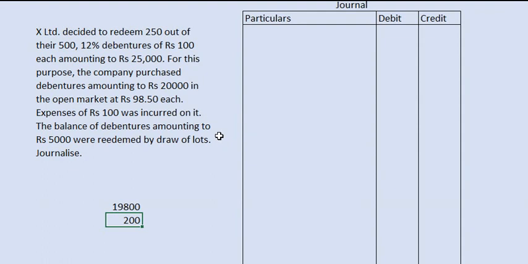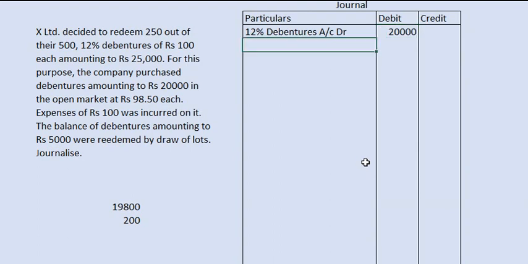So what was our journal entry? 12% debentures account debit, the debentures were worth rupees 20,000, to bank. Actually, they paid 19,800 for redeeming these 20,000 rupees debentures.